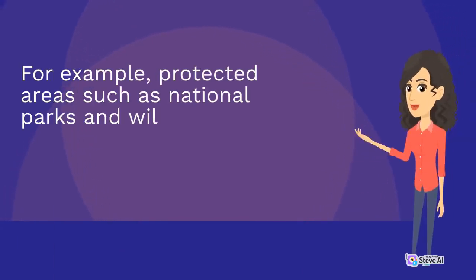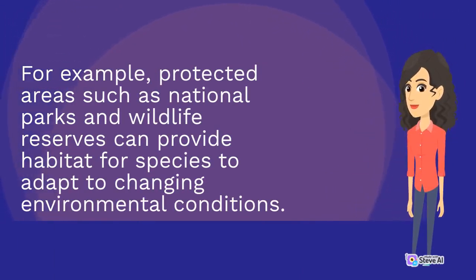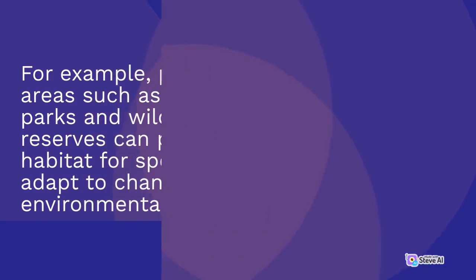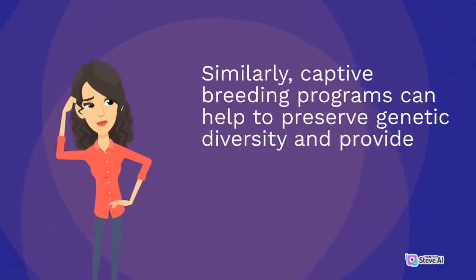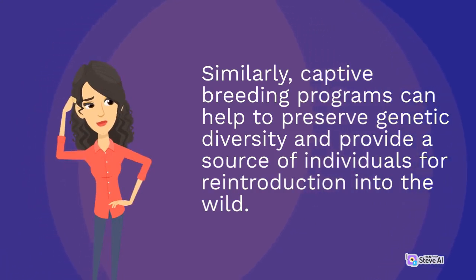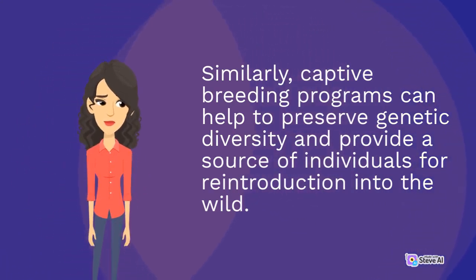For example, protected areas such as national parks and wildlife reserves can provide habitat for species to adapt to changing environmental conditions. Similarly, captive breeding programs can help to preserve genetic diversity and provide a source of individuals for reintroduction into the wild.